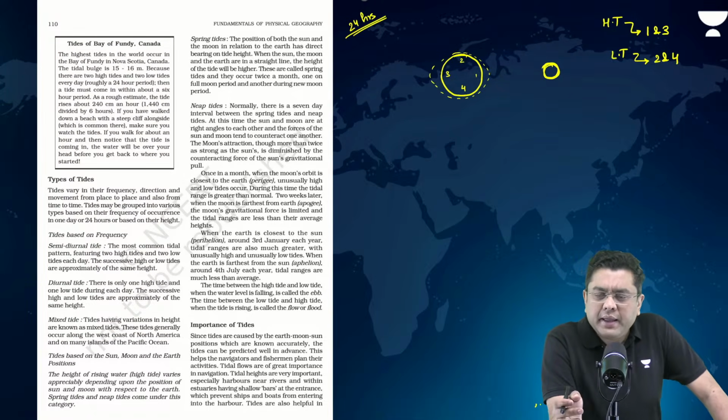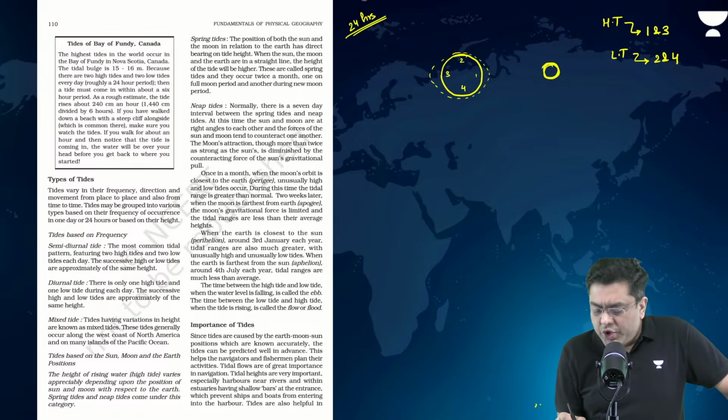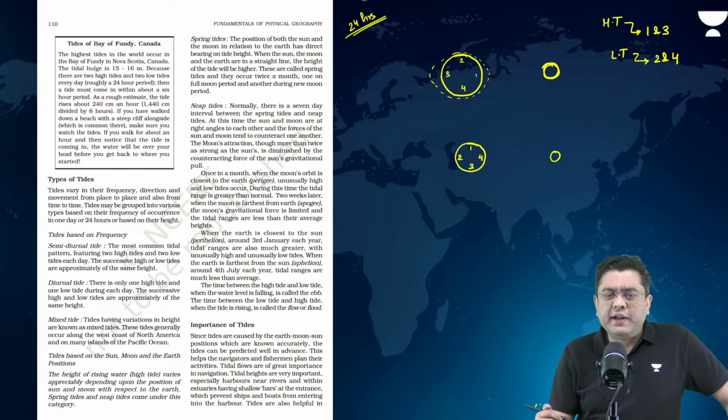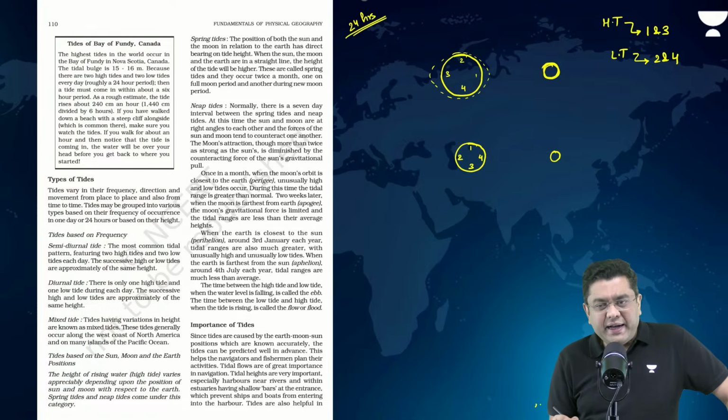So, in a 6 hours duration, I will have a situation where 1 has reached here, 2 has reached here, 3 is here, 4 is here, moon is here. The moon is also moving ever so slightly, but let's not include that variable. Now, which will have a high tide?